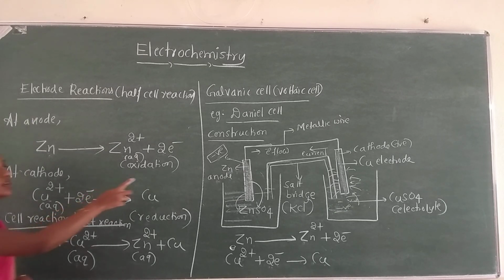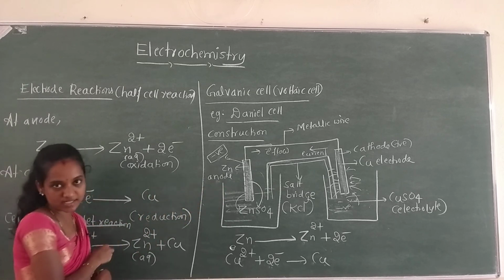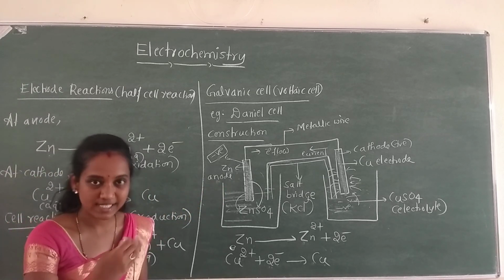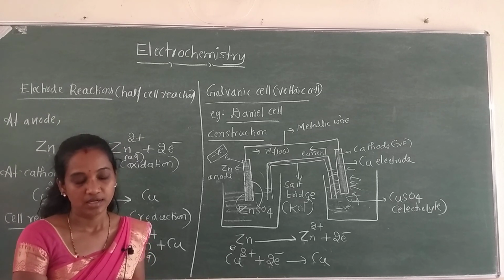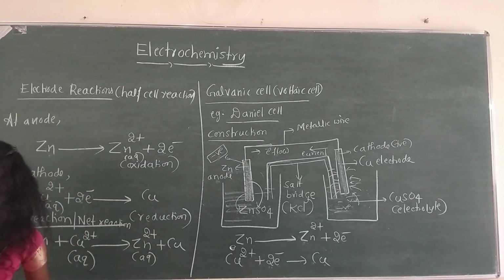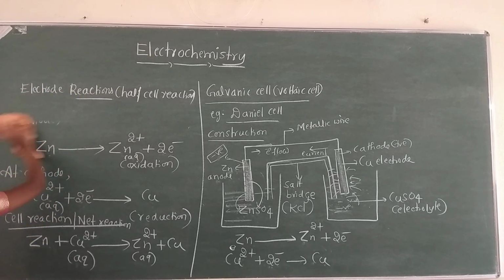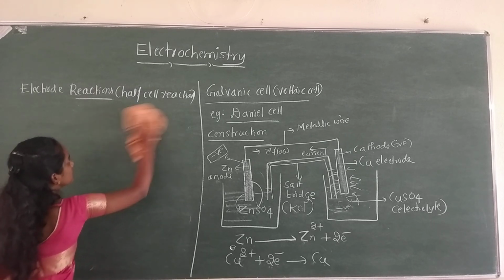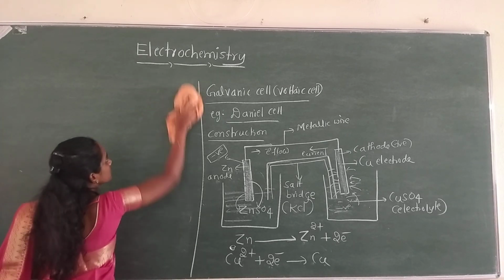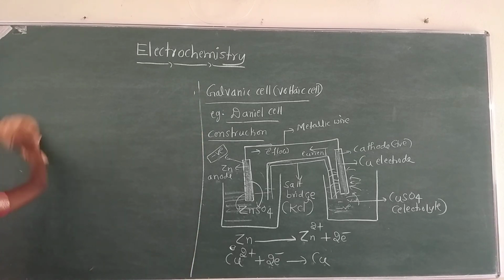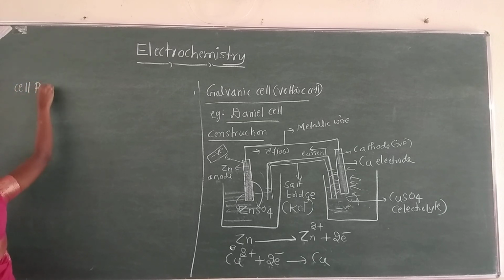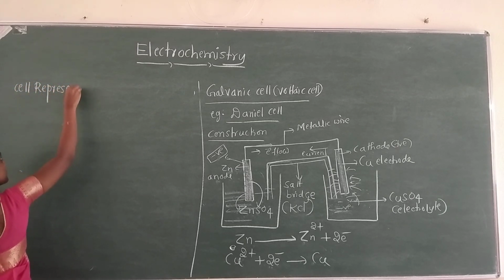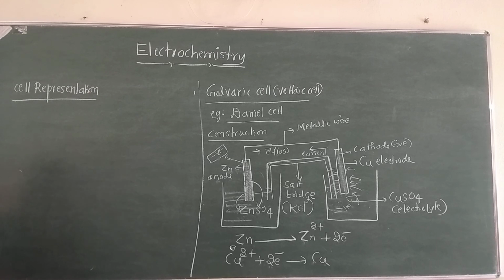Now, how do we represent any cell? In this case it is a Daniell cell. How do we represent a given cell symbolically? Next is the cell representation.